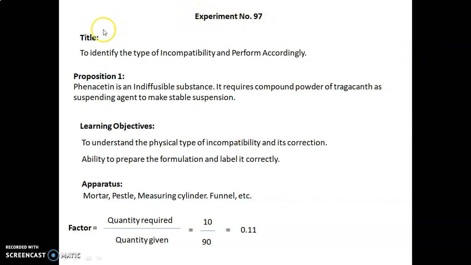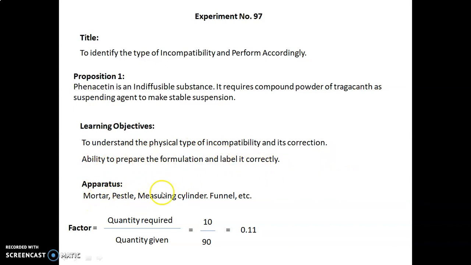Experiment number 97. The title of this experiment is to identify the type of incompatibility and perform accordingly. Proposition 1: Phenacetin is an indivisible substance. It requires the compound powder of tragacanth as a suspending agent to make a stable suspension. Learning objectives are to understand the physical type of incompatibility and its correction, and the ability to prepare the formulation and label it correctly.